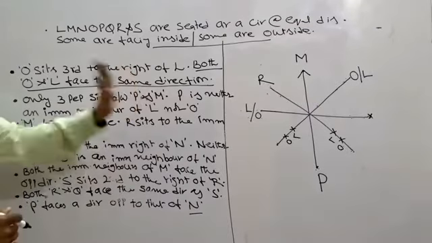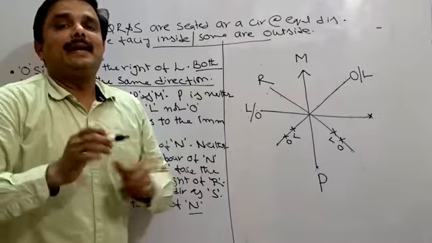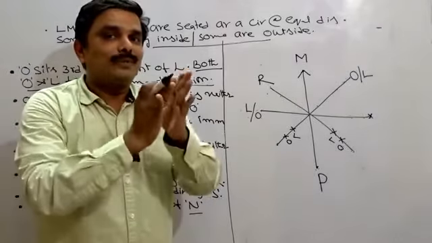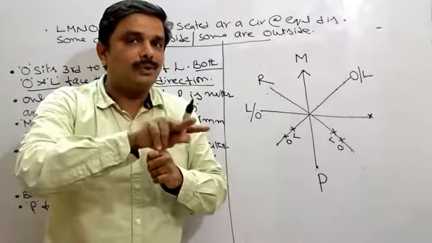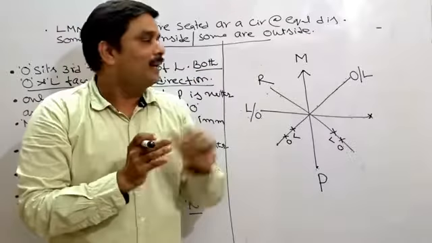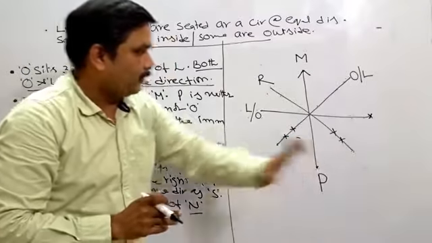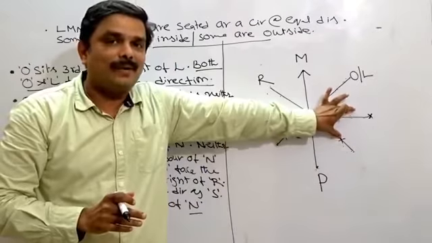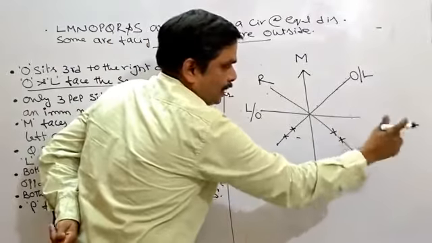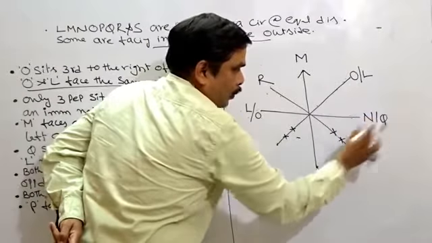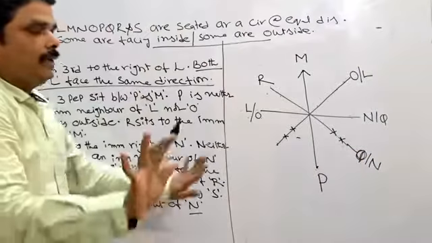M faces outside, already we have taken this one. Q sits to the immediate right of N. Another important clue here. Q sits immediate right of N. What's the meaning of that one? Q and N should be neighbors to each other, right? So where is the possibility for neighbors to each other? I am taking it out, right? Neighbors means only these 2 places are left out. Means what does it mean? These 2 places must be given to N or Q. Now it is Q or N. I don't have any other place for that.